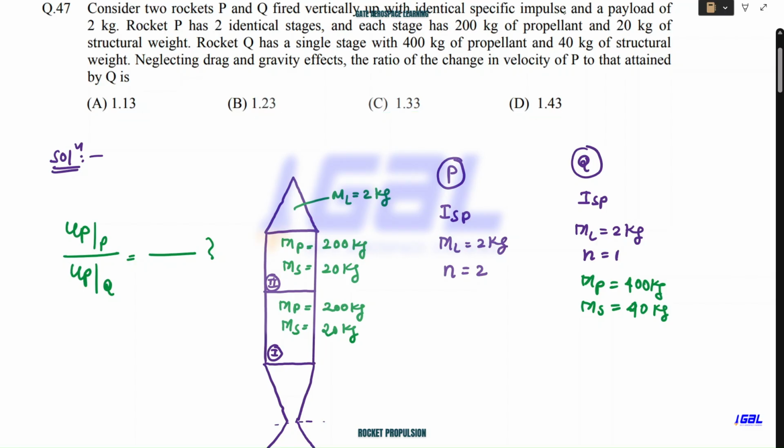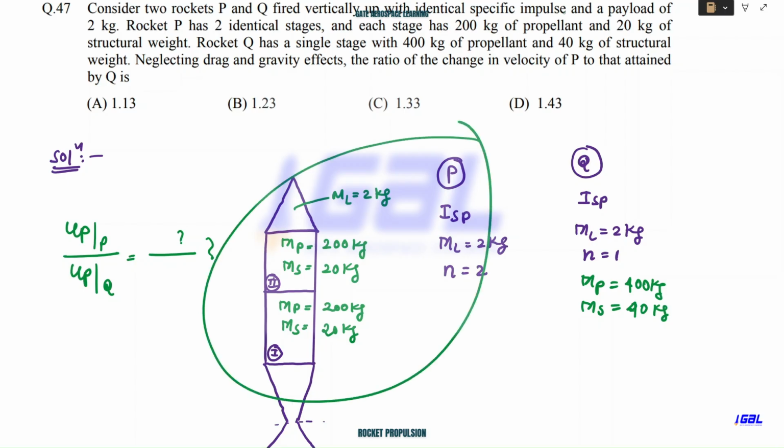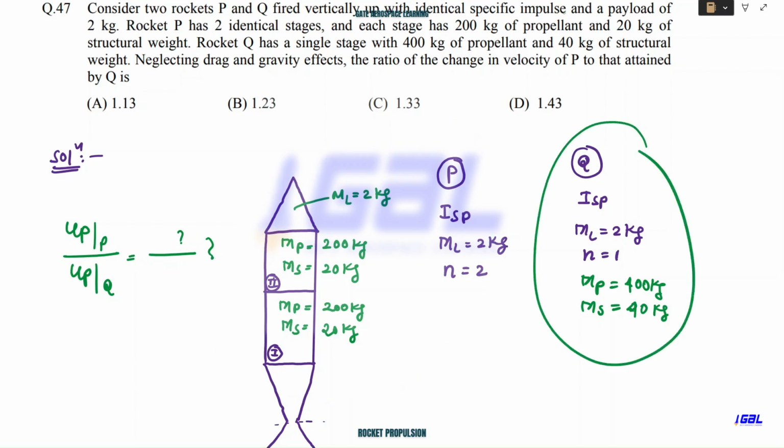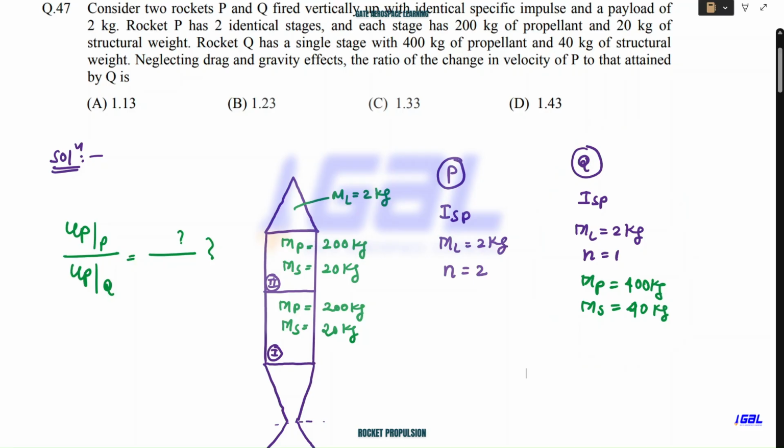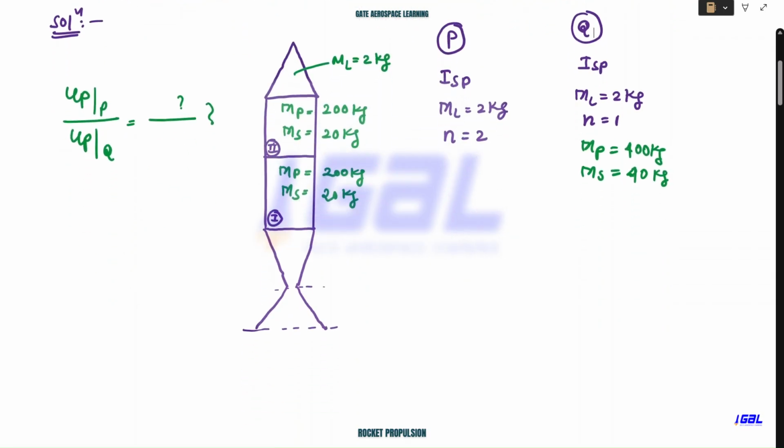When you consider the multi-stage, you have more velocity gain as compared to the single stage. We'll come to know that this value is more than the UPQ value. And this is your GATE question. Fine. So this is the data they have given.